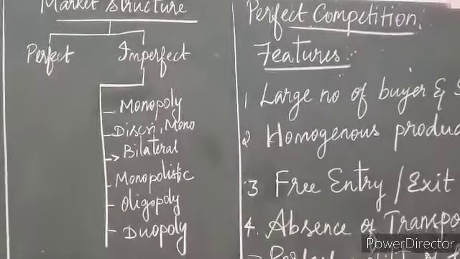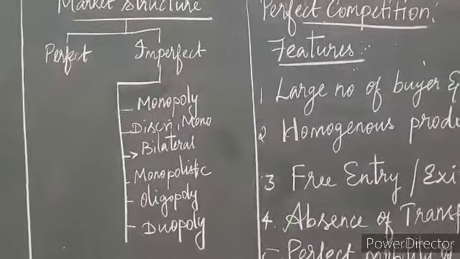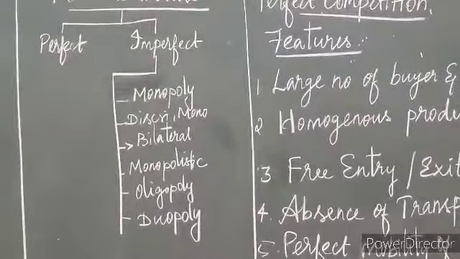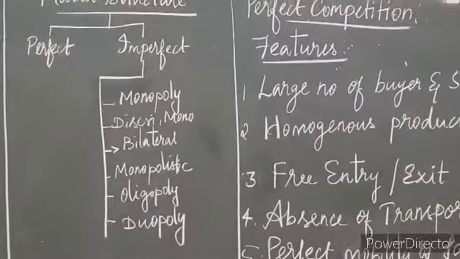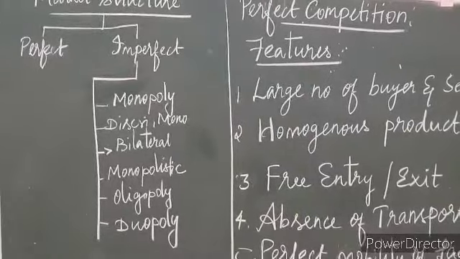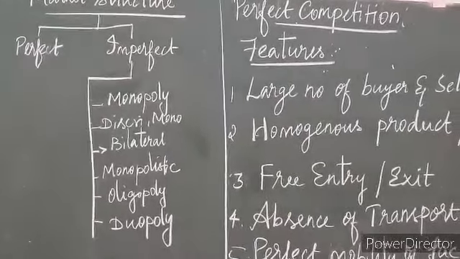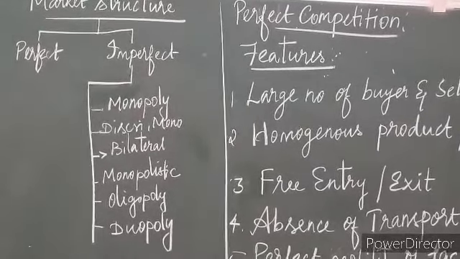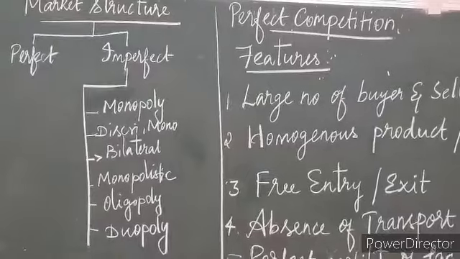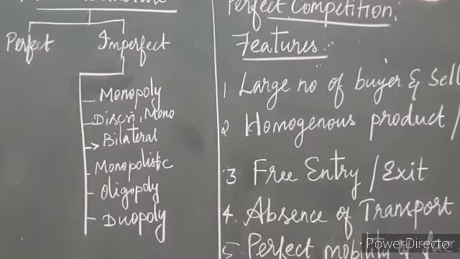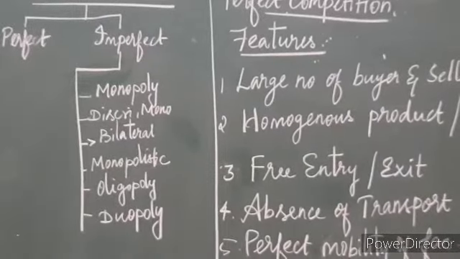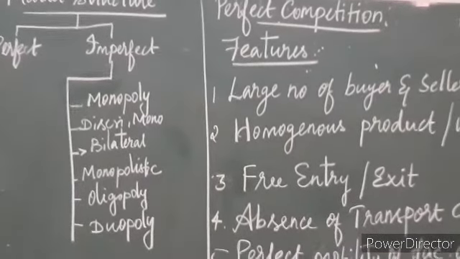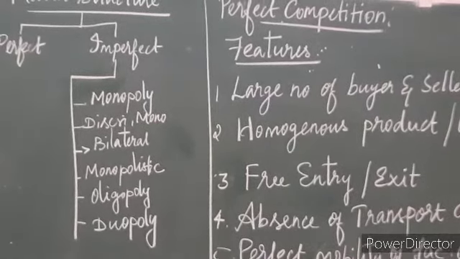One is perfect competition, the other one is imperfect competition. Under imperfect competition we have 6 types of market, that is monopoly, discriminating monopoly, bilateral monopoly, monopolistic, oligopoly and duopoly. All these things in this lesson we will study in detail. What is monopoly and what is discriminating monopoly, everything we will learn. Monopoly is nothing but a single seller and there will be a large number of buyers.